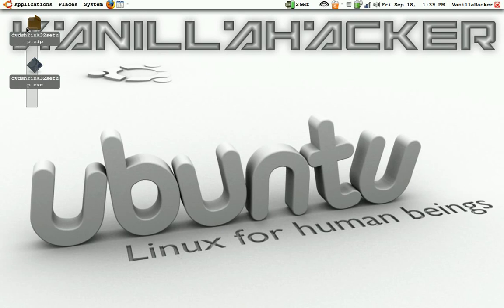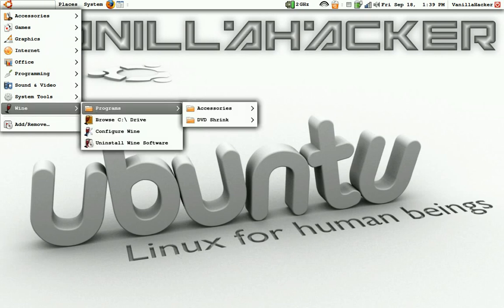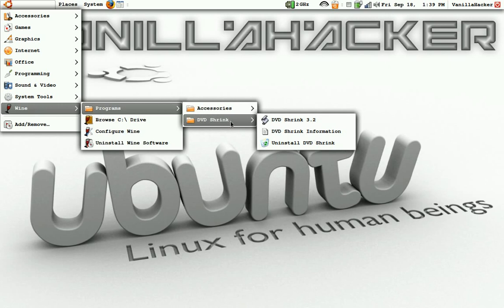Now you can delete these two, or if you want to keep them, then go to Wine, Programs, and it'll be here, DVD Shrink, and then you have your installed program. You can do this with any program,